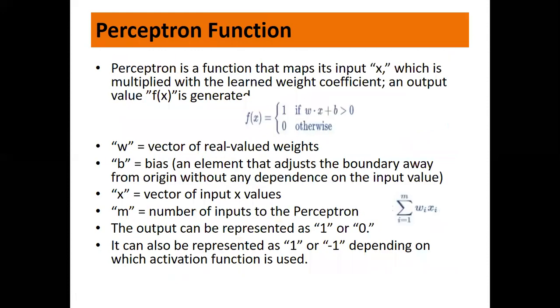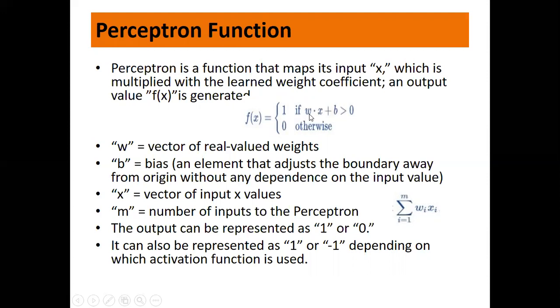Now, what is the perceptron function? Perceptron is a function that maps its input x, which is multiplied with the learned weight coefficient, and an output value f(x) is generated. So this is what we talked about previously also, right? f(x) is your perceptron function. Here the weight is multiplied with the input x, and then a bias is added. If it is greater than 0, the output is 1, otherwise the output is 0.